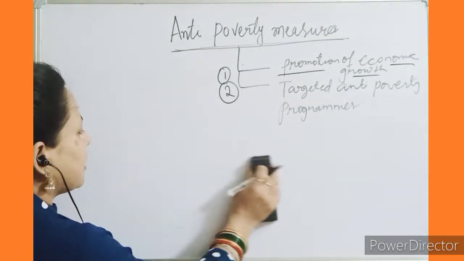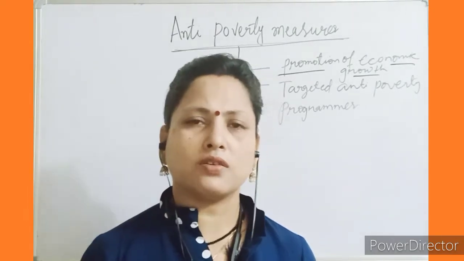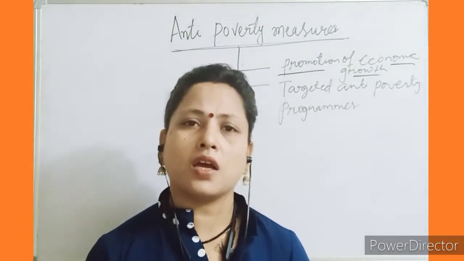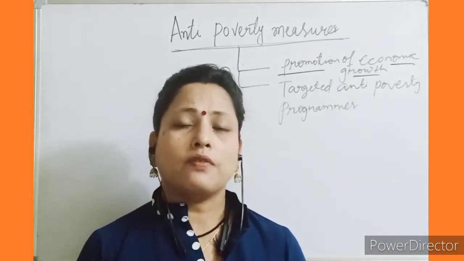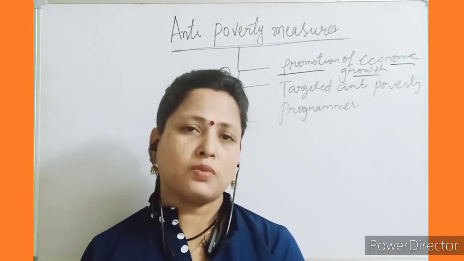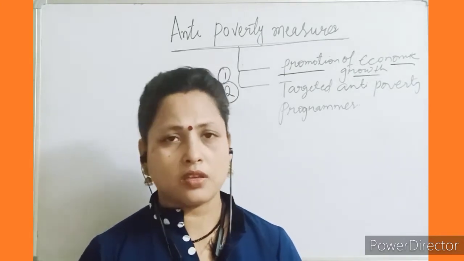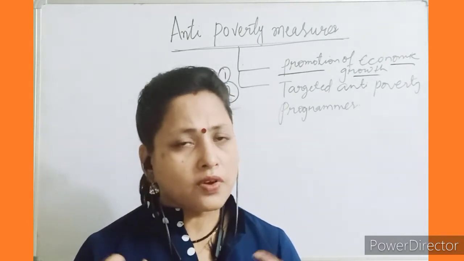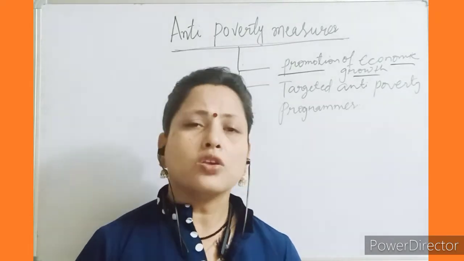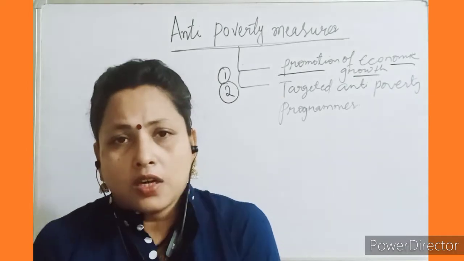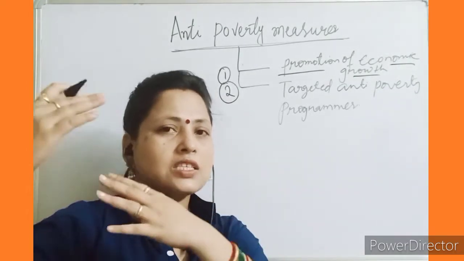Children, you know why we are in poverty. Generally we are in poverty because we are unable to get enough income so that we can spend that much amount on necessary or essential things. If we are unable to spend the money, then definitely we are in poverty. Clear? So the first requirement is to improve or increase our income.